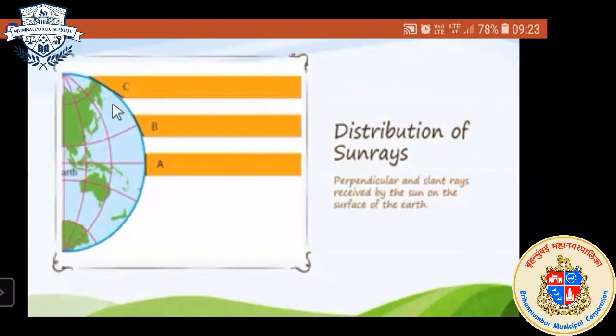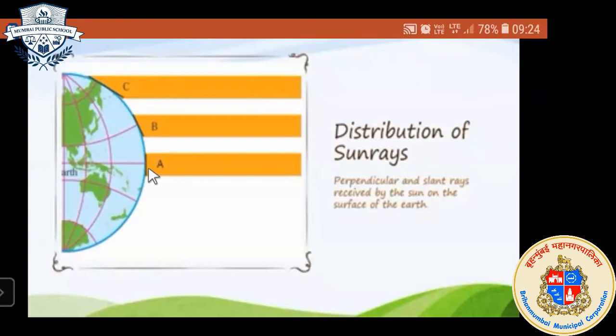That is why it leads to the distribution of the heat on the earth's surface. Here more area will be occupied, and here less area will be occupied by the sun rays. So this was about this diagram.